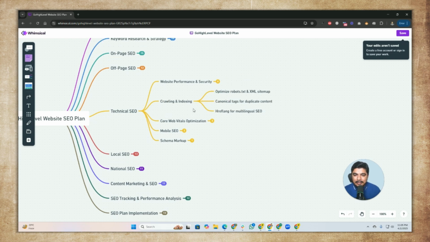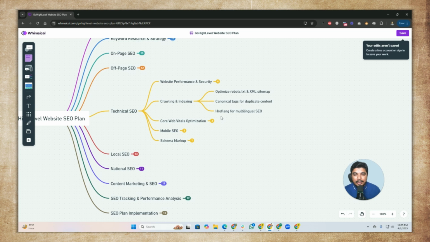And the next thing is crawling. That's the most important part. You can crawl your website. You can optimize robots.txt and XML as well. We will submit these files in a practical video as well. We will submit the robots file, we will submit XML, and also we will submit the sitemap as well, and we will take care of canonical tags and duplicate content as well when we go for the crawling part or indexing part in a practical as well.